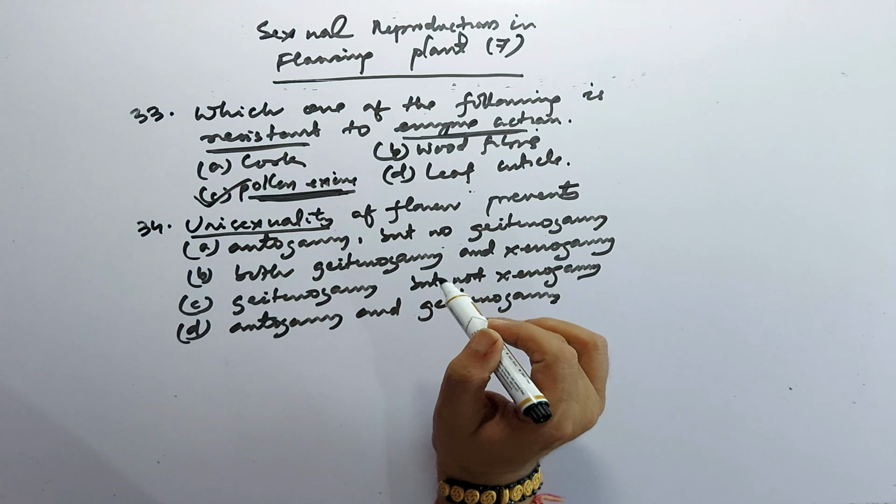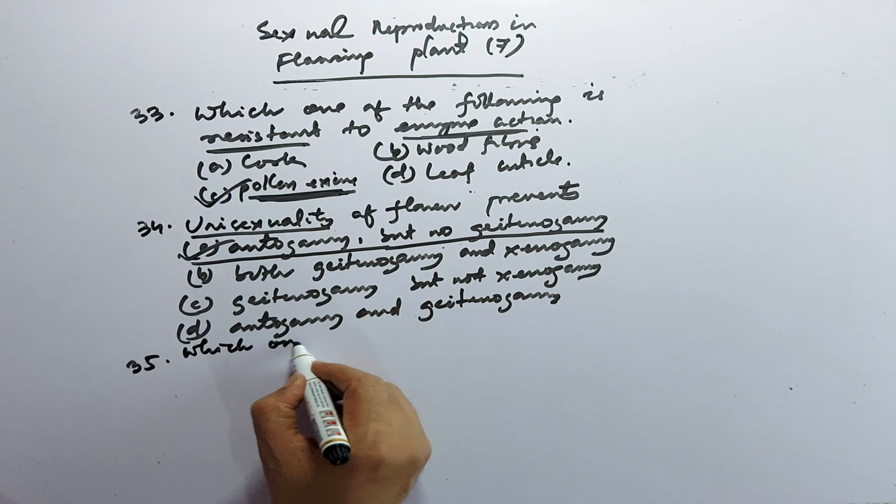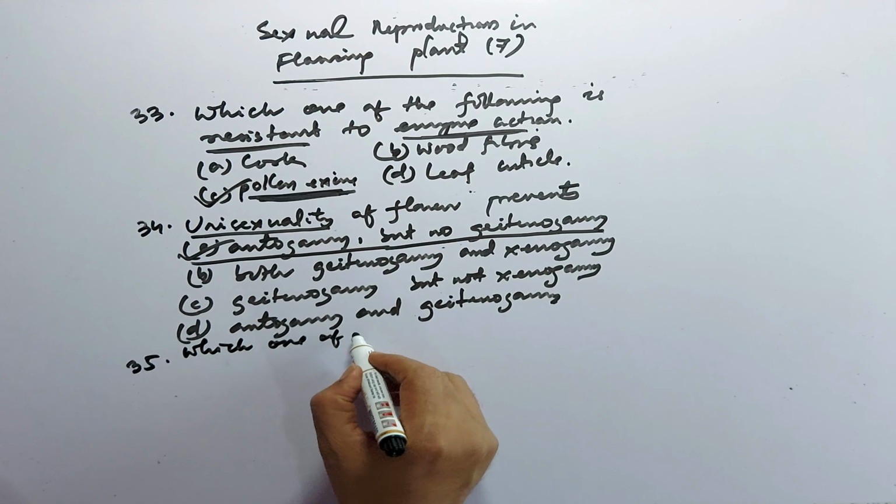35. Which one of the following pairs of plant structures has haploid number of chromosomes?